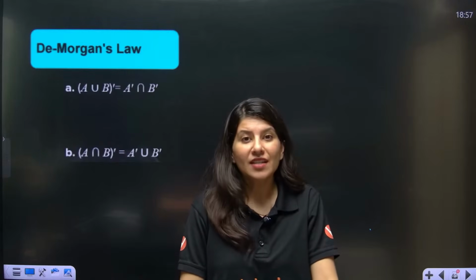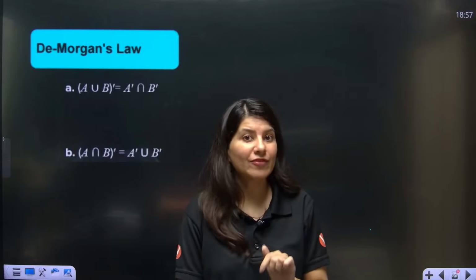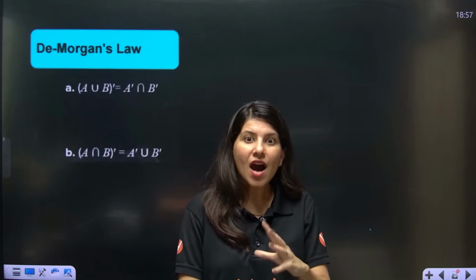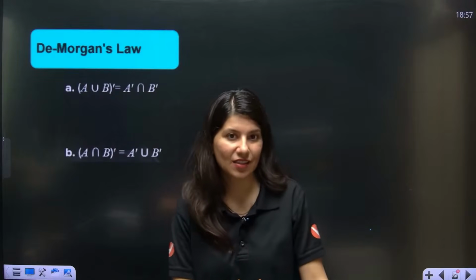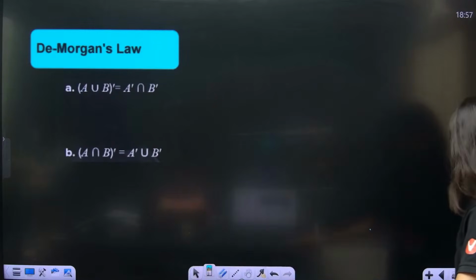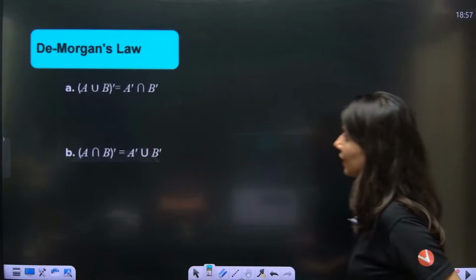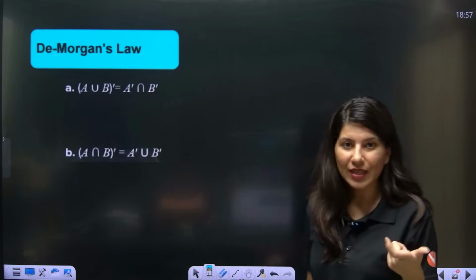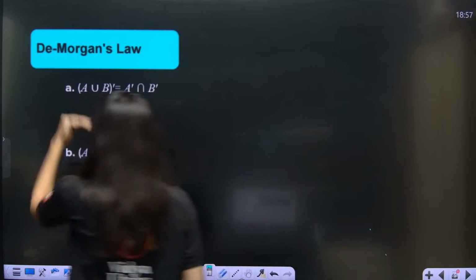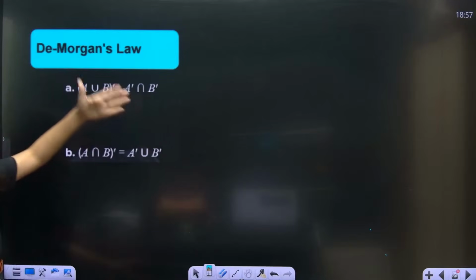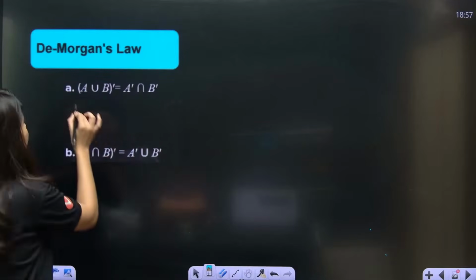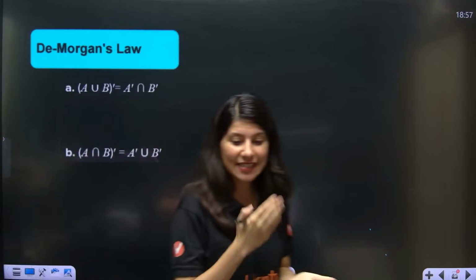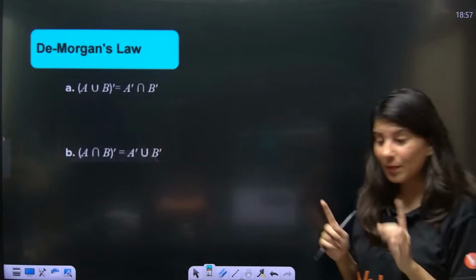When we understand De Morgan's law with the help of Venn diagram, our understanding related to Venn diagram also gets enhanced. There are basically two De Morgan's laws. Very easy. And it is important for PNC and probability also. Please make sure, pay attention.